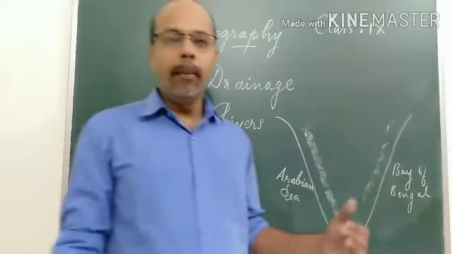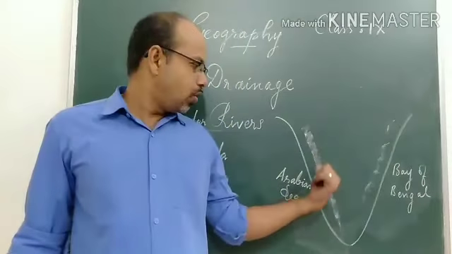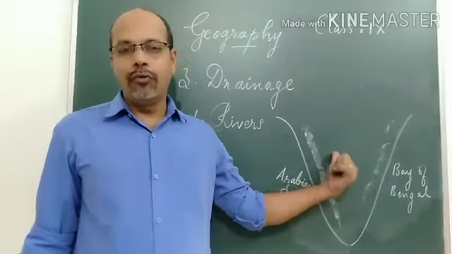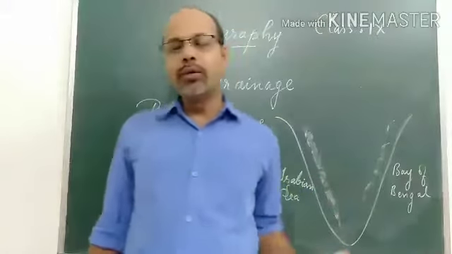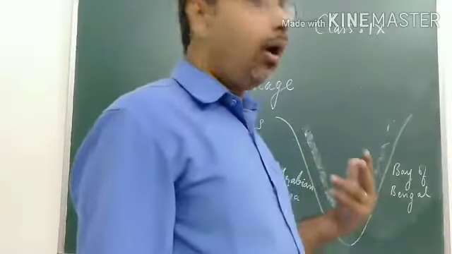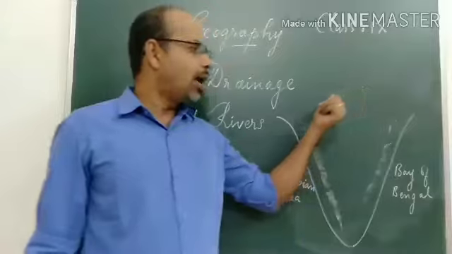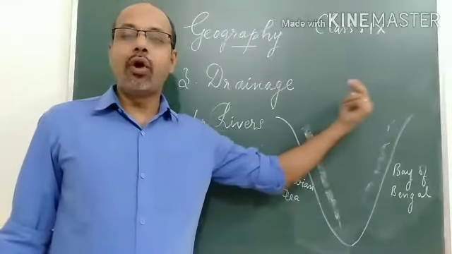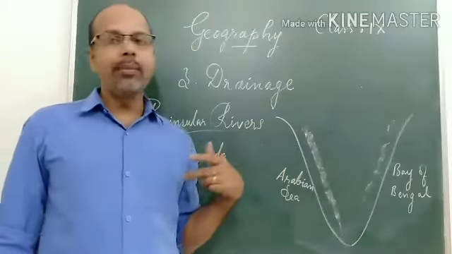So the rivers mostly originate from the Western Ghats, but there are two very large rivers which flow into the Arabian Sea. In the peninsular region, two rivers flow into the Arabian Sea also.